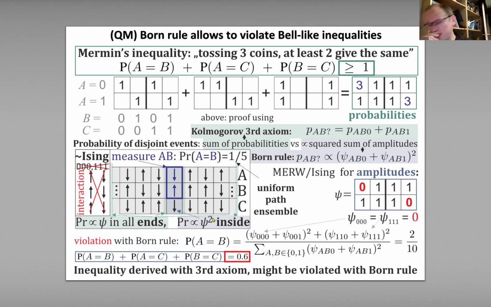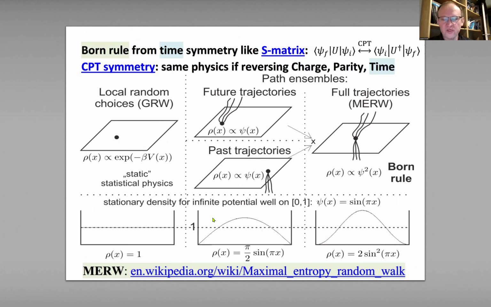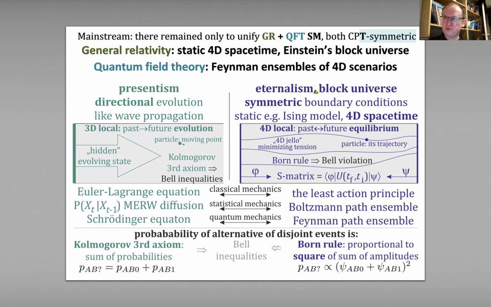So this is absolutely crucial, that we use this Born rule, which comes from symmetry times CPT symmetry, and it replaces the Kolmogorov axiom, allowing us to validate the inequalities. So it shows that we should use the analyzed block universe, not this naive presentism, which has the Kolmogorov axiom, and they say that it cannot be local realistic because of Bell's theorem.